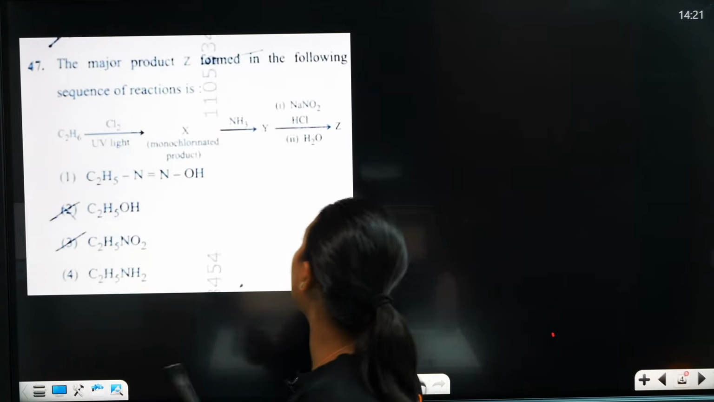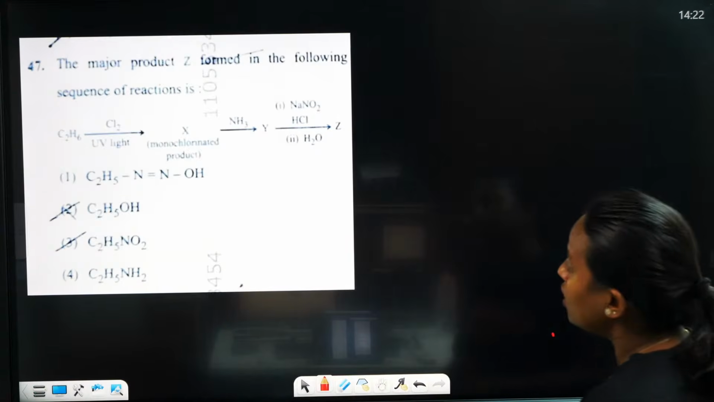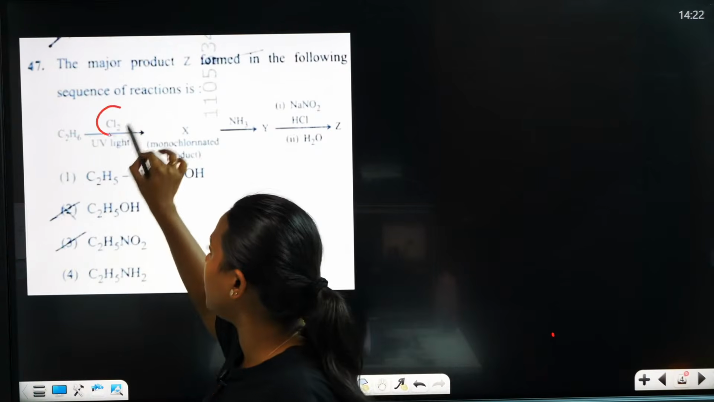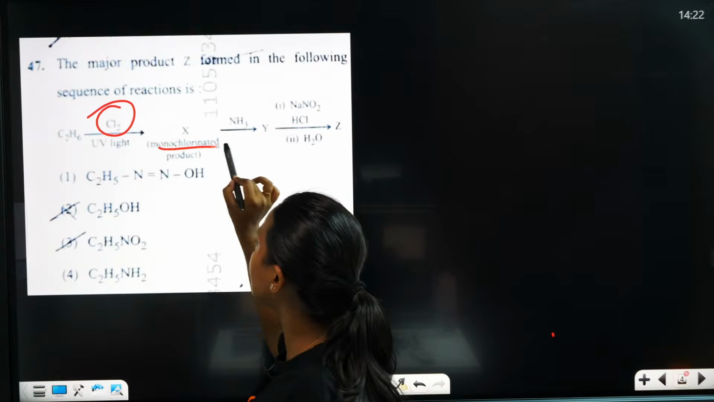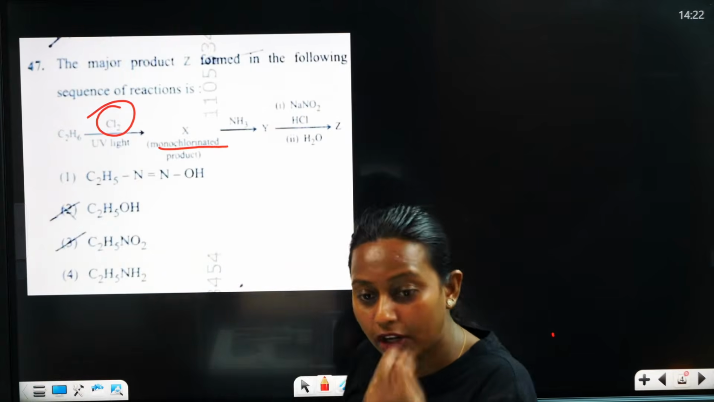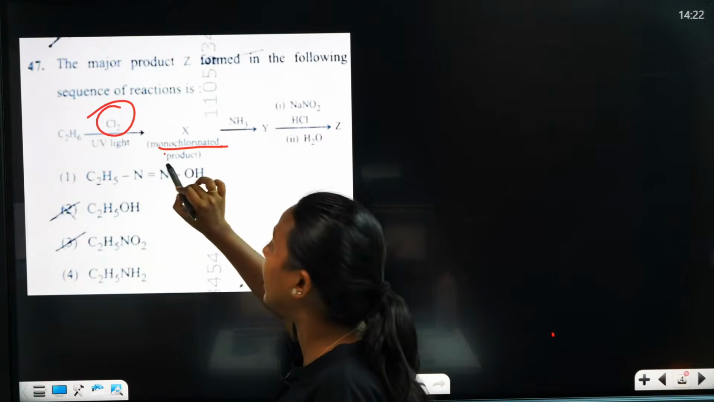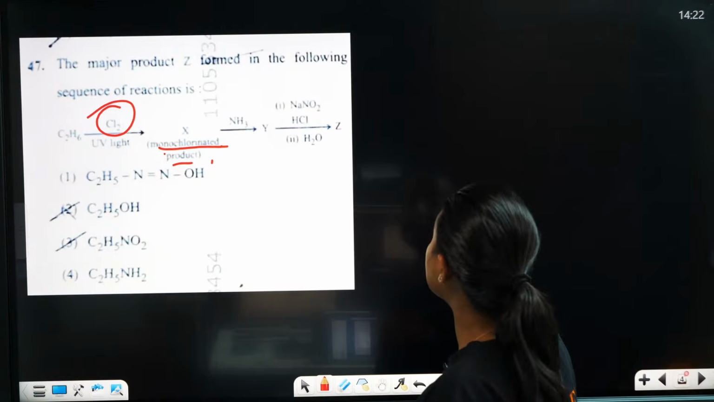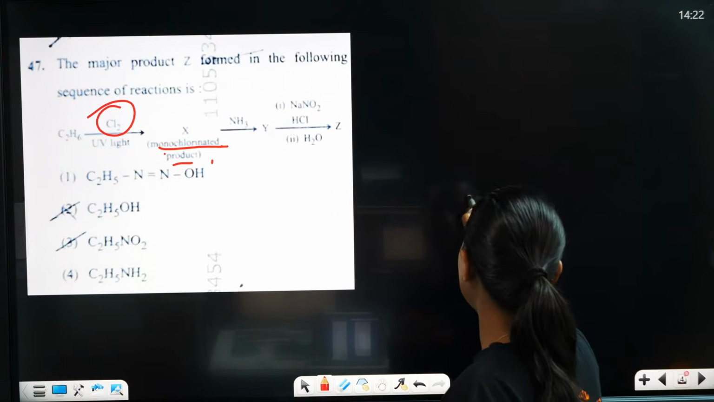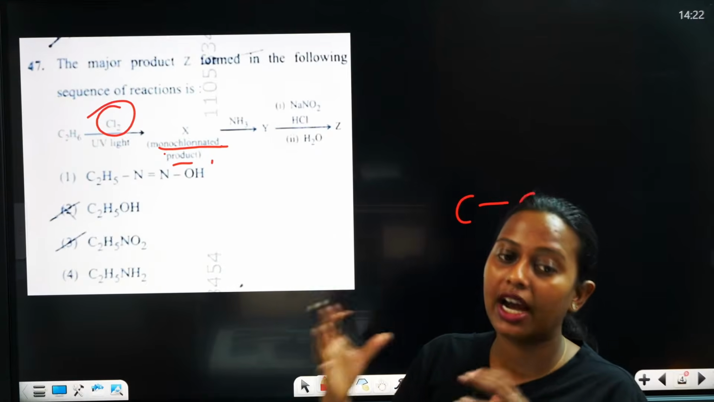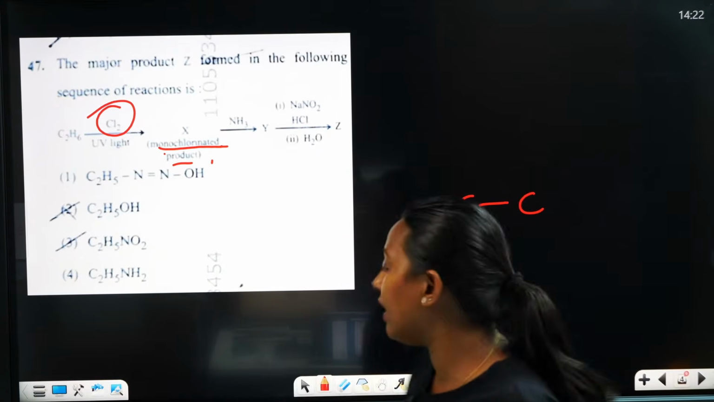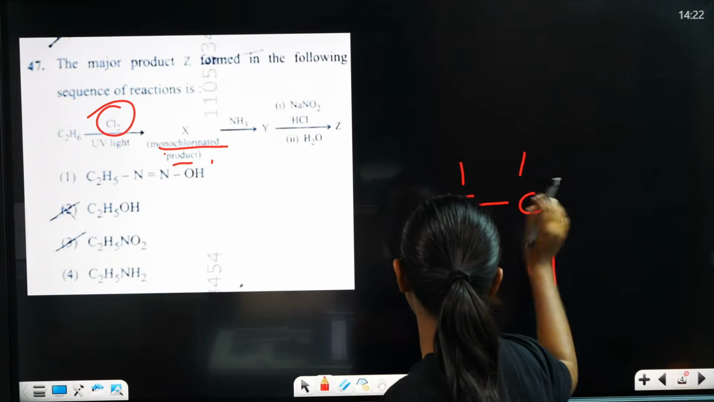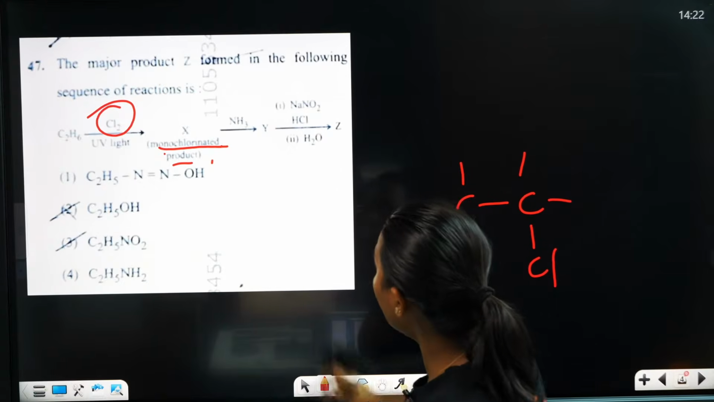The major product Z formed in the following sequence of reaction. Here you can see ethane is reacting with chlorine, and X product is forming. It is a monochlorinated product, so we can easily identify it. Only one hydrogen is replaced with chlorine. So this is the product, and the rest is actually H. So you will get the product.